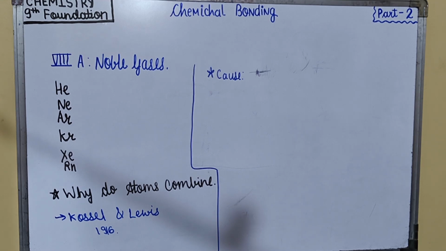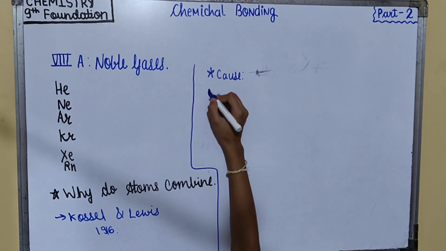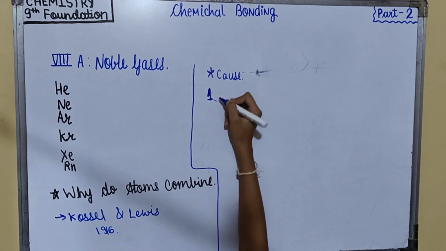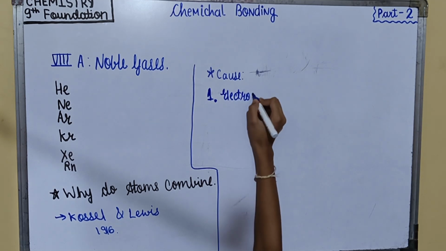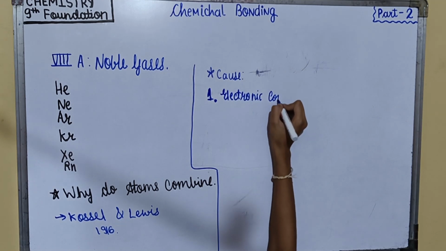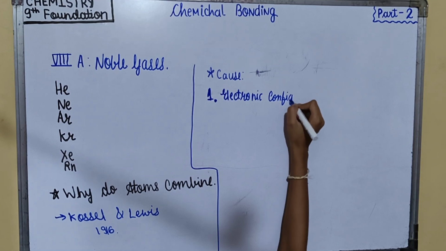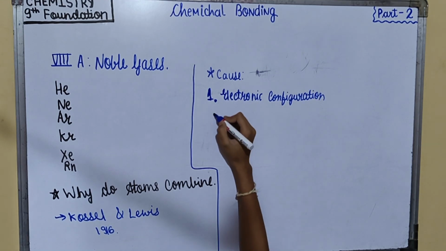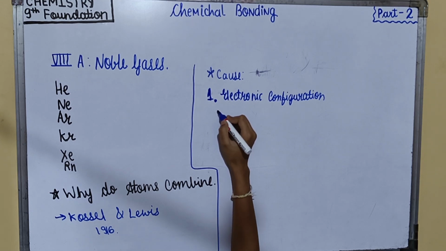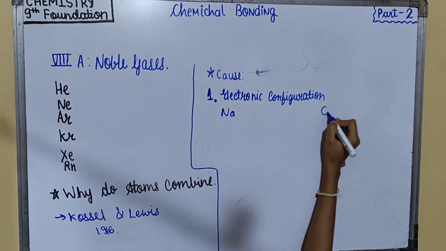First point is the electronic configuration of sodium and chlorine, Na and Cl.